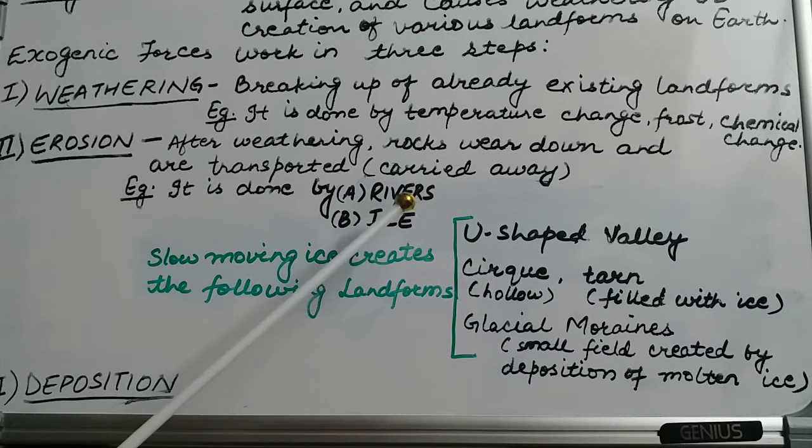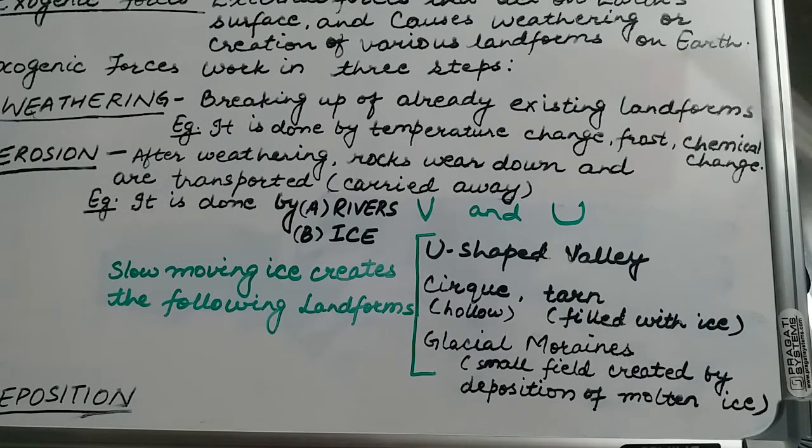The valley which is created by a river is a V letter shaped valley, whereas a valley which is created by ice is a U letter shaped valley. Like there is a difference between the letters V and U, similarly, a valley which is created by a river will be V-shaped and a valley which is created by ice will be U-shaped, having a broader base or broader bottom. Otherwise, the procedure of formation of a U-shaped valley is similar to a V-shaped valley.